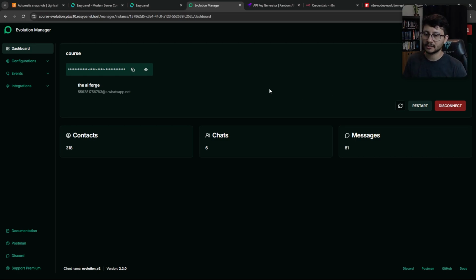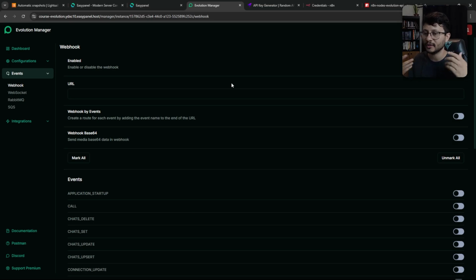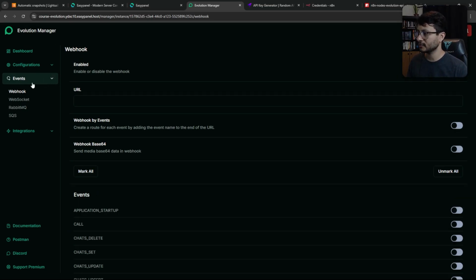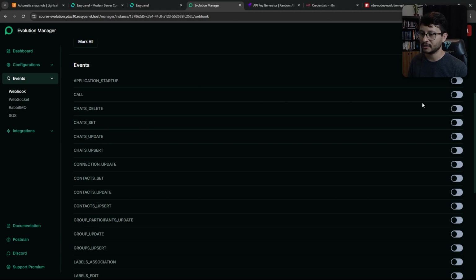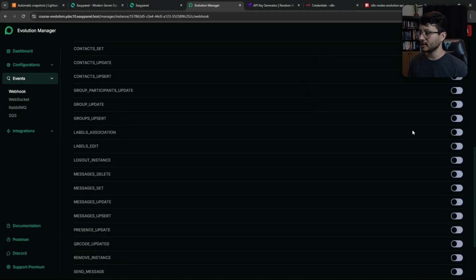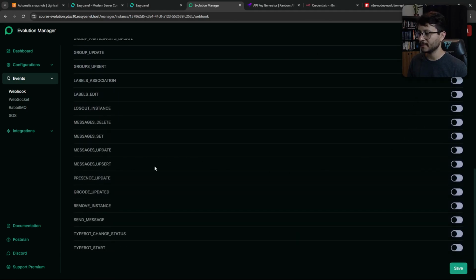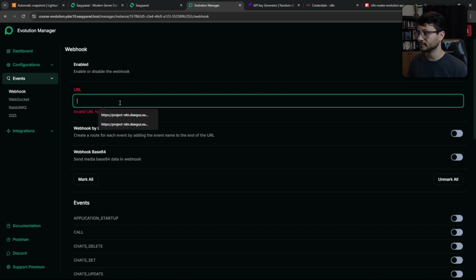So now it is connected with your account, and what you need to do is make it understand every event that's received. Head over to events, then webhook, activate the webhook, and here you'll see all the events that could possibly happen. For now, we will just toggle on the message upsert. With that toggled on, hit save, and you'll actually need the webhook.